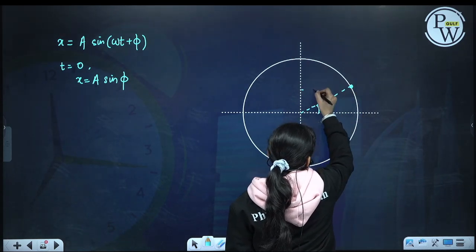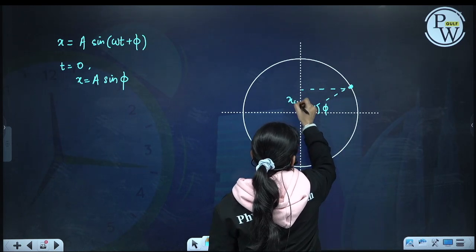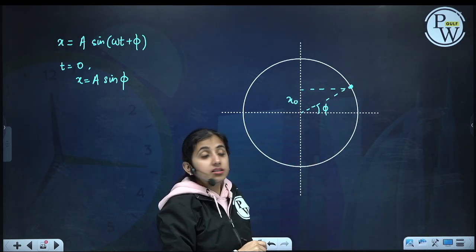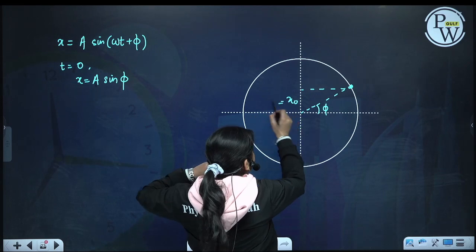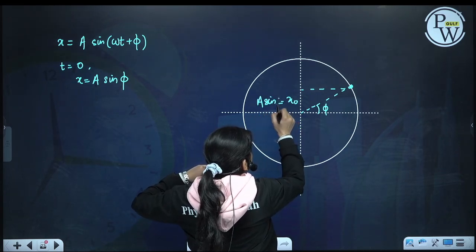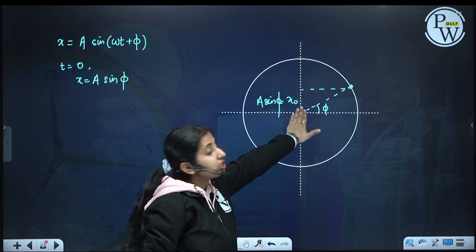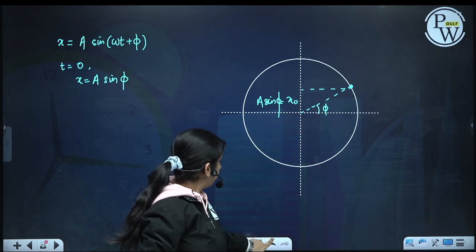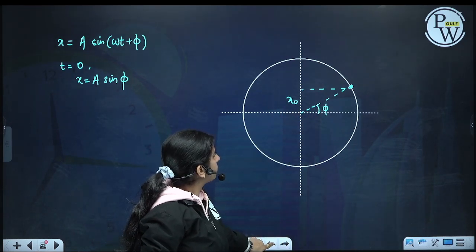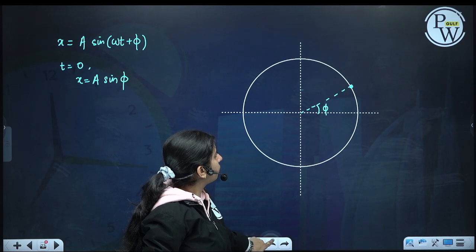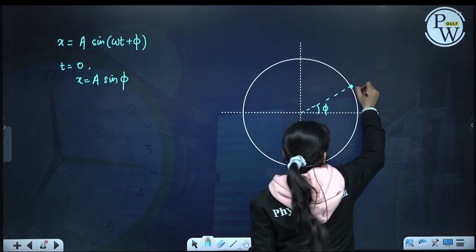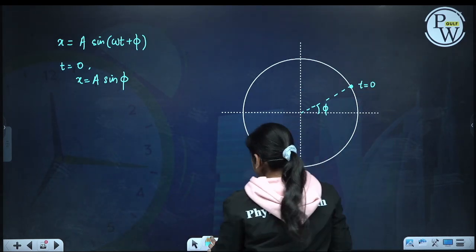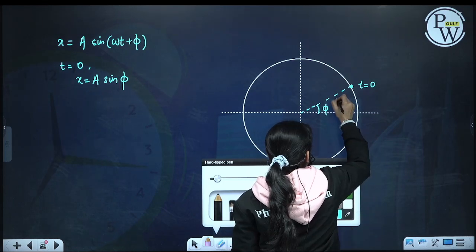This will be x naught, the initial position where the particle is starting. This will be a sine phi, the initial position of the particle. So at t equal to 0, the particle is here, this is a.